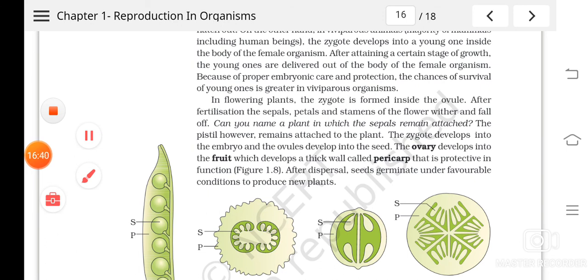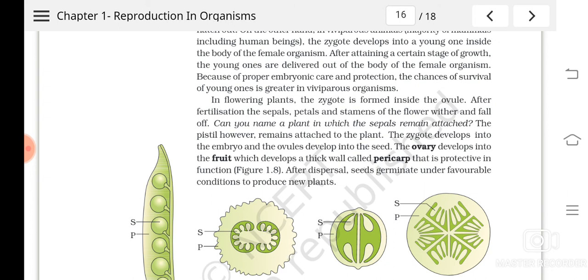Now, if you take the case of plants, the zygote is formed inside the ovule. After the fertilization, inside the flower, you remember the parts of flower: sepals, petals, androecium and gynoecium. Androecium consists of stamens, gynoecium of ovary, style, and stigma, isn't it?